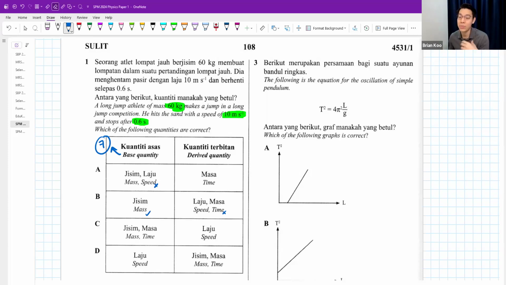Speed is not a base quantity, mass is, and time is also a base quantity, not a derived quantity. So base quantity must be the 7 most basic quantities. They cannot be derived from anything else. Answer is C. To prove to you that mass and time you cannot derive from anything else, it's the most basic. That's why we call it base. But speed is distance over time, it's length over time, so you can derive it from something else. So answer is C.